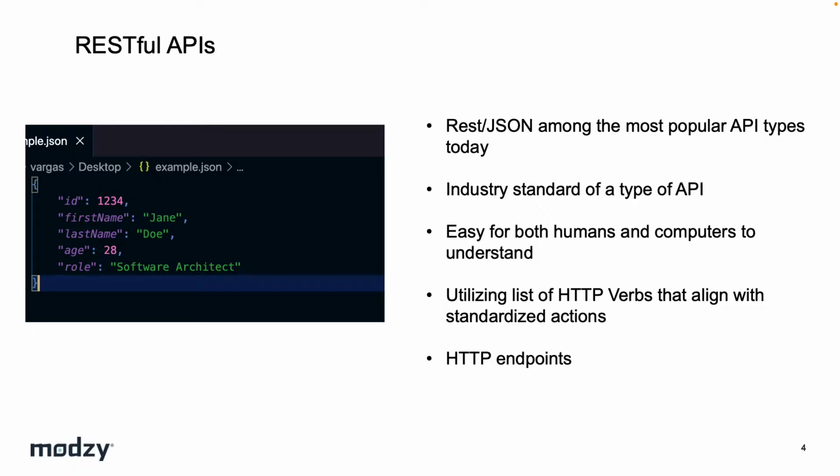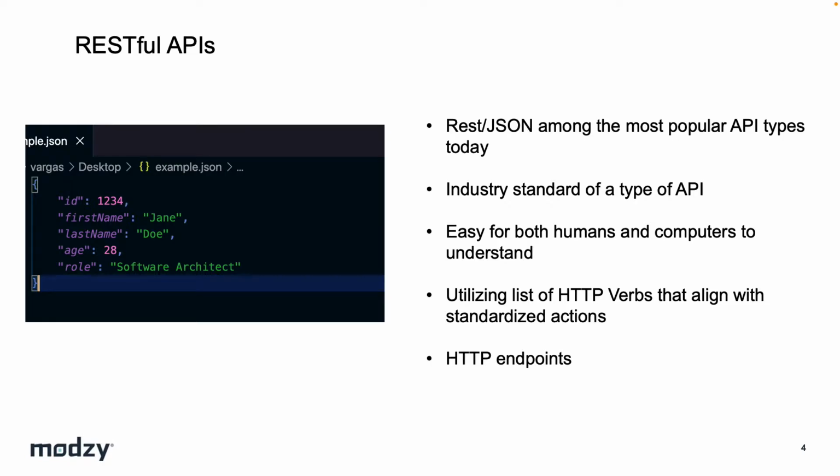JSON is something that is incredibly simple for both humans and computers to understand. So just by looking at the snippet on the left here, it's very clear that this is a record of a person, and the attributes associated with that person are also pretty clear to see. So REST utilizes a set list of HTTP verbs that each align to some standard action, right? So create is post, updating is put, retrieving data is get, and so forth.